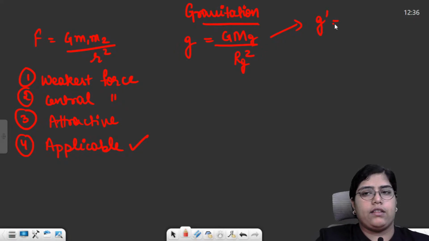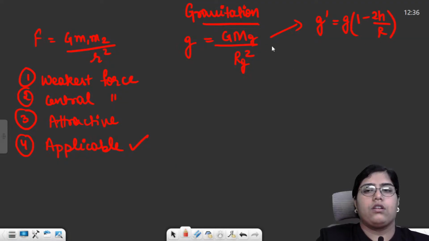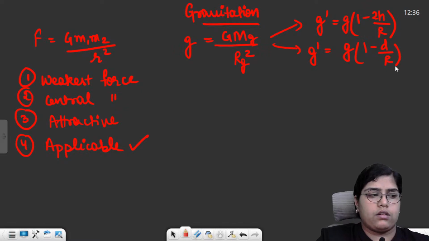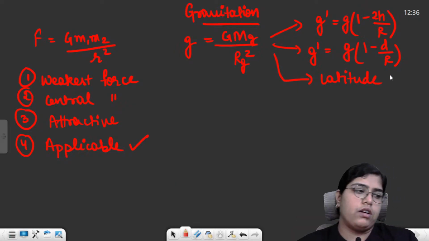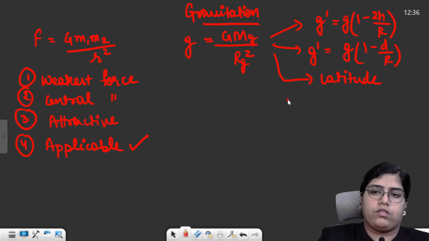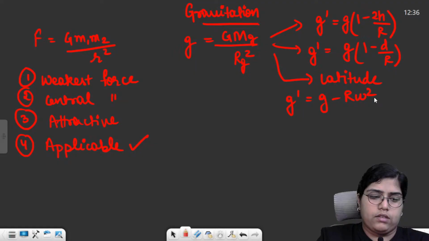With height, the formula becomes g into 1 minus 2h by R. With depth, the formula becomes 1 minus d by R. And the third was the variation with rotation or latitude. The formula over here was g dash is equal to g minus R omega square cos square lambda.